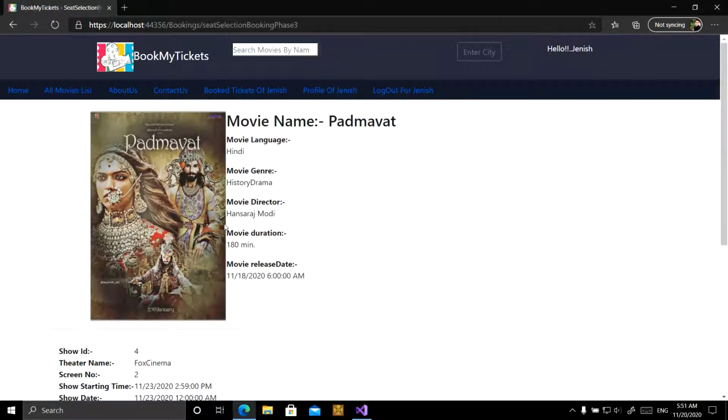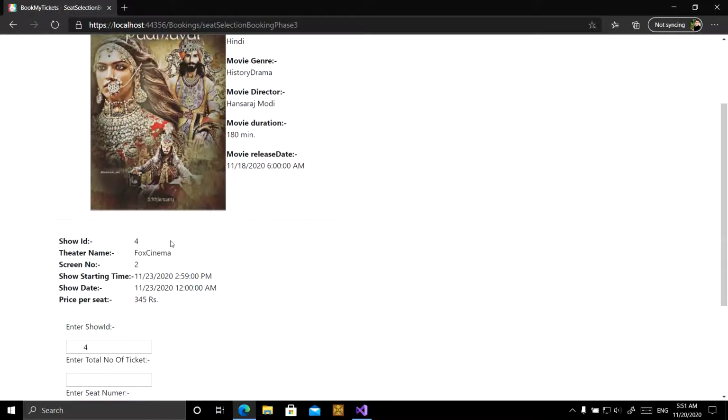Book ticket. Now Janice is redirected to this page, where Janice has to write the seat number she wants to book. Here the description of the movie and the show details are shown, like show ID, theater's name, screen number, starting time of the show, date, and price